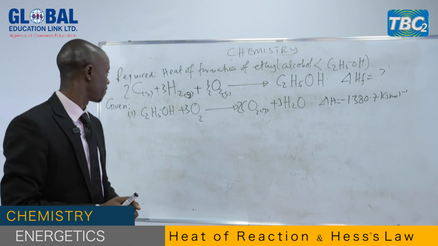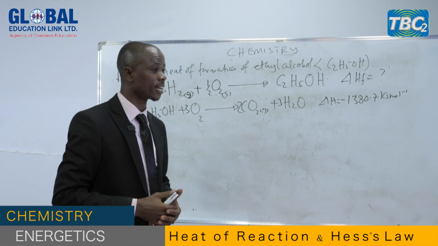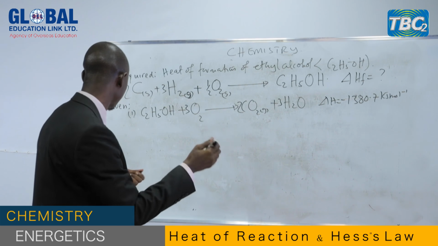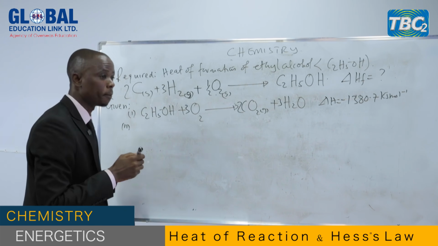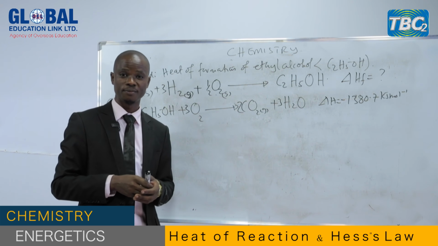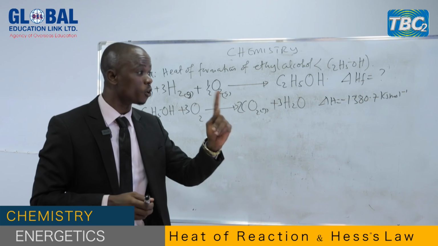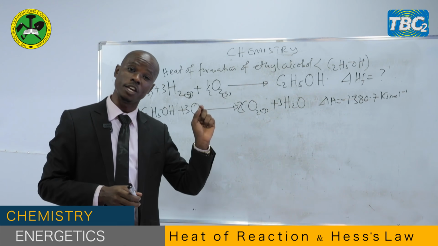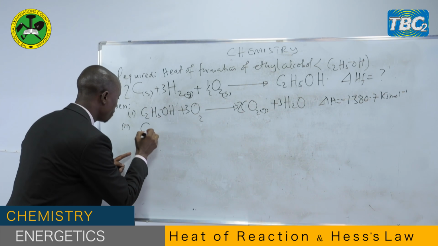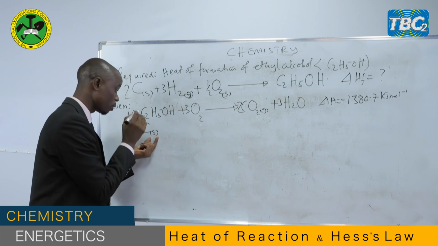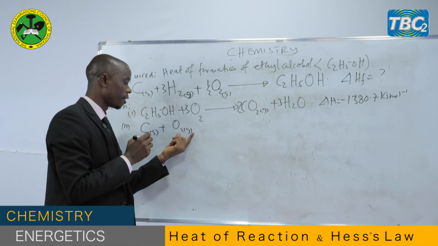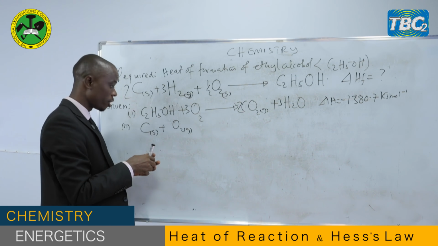That is the first given data. We go to the second given data. The heat of formation of carbon dioxide. Heat of formation of carbon dioxide. This is the second one. Carbon dioxide is formed from what? Carbon dioxide is formed from what elements? Carbon and oxygen. And because we are told heat of formation, carbon should be in its pure standard state, and oxygen gas should be in its pure standard state. So here we have carbon, which is solid, that is the pure standard state of carbon atoms, plus oxygen, which is also, the oxygen gas is existing as a diatomic molecule because it is a gas.